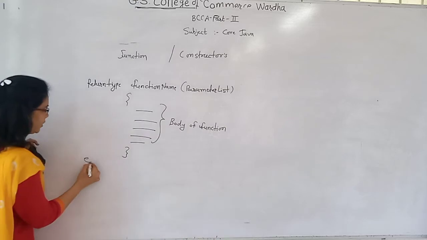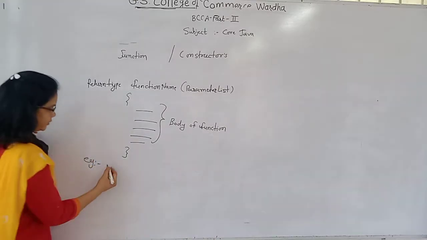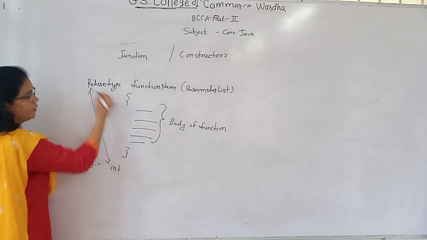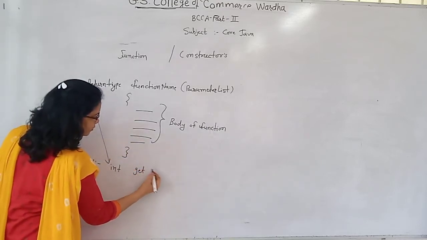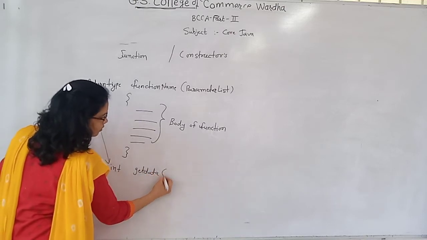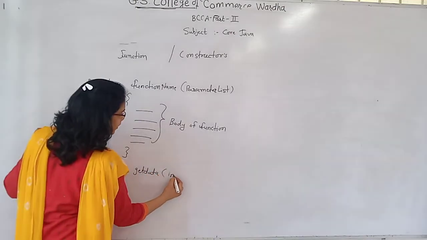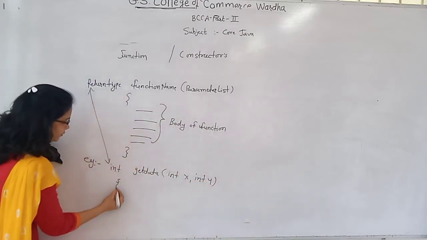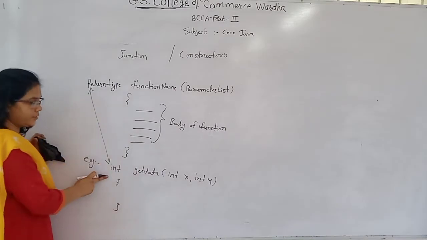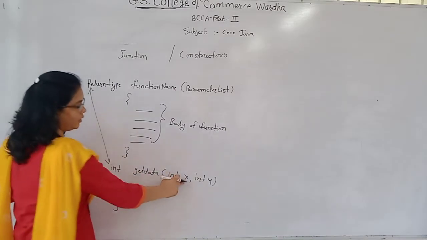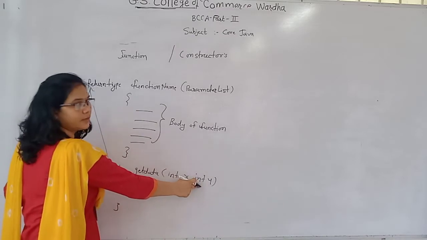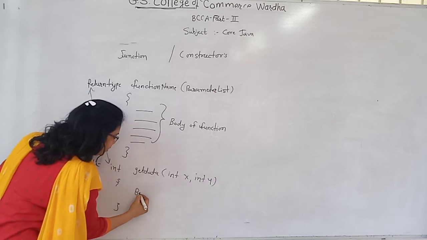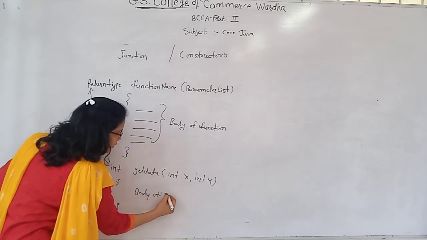Okay, so an example of this prototype: int is the return type, the function name is getData, and in the parameter list we write int x, int y. That means this function has a return type, the function name is getData, and int x, int y are the parameters. And then we write the body of getData.